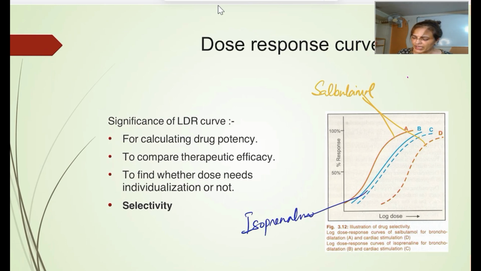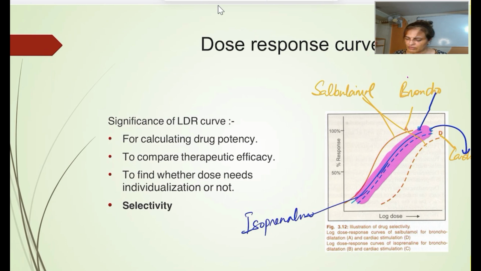So salbutamol A, यहाँ पे A क्या है? A is showing a bronchodilation. A is a bronchodilation and D is a cardiac stimulation. Whereas on the other hand, यहाँ पे ये क्या है? This is a bronchodilation and this is a cardiac stimulation. So you just see the gap between these two blue lines. इसमें gap देखो आप. So the gap between these two blue lines is very, very narrow.